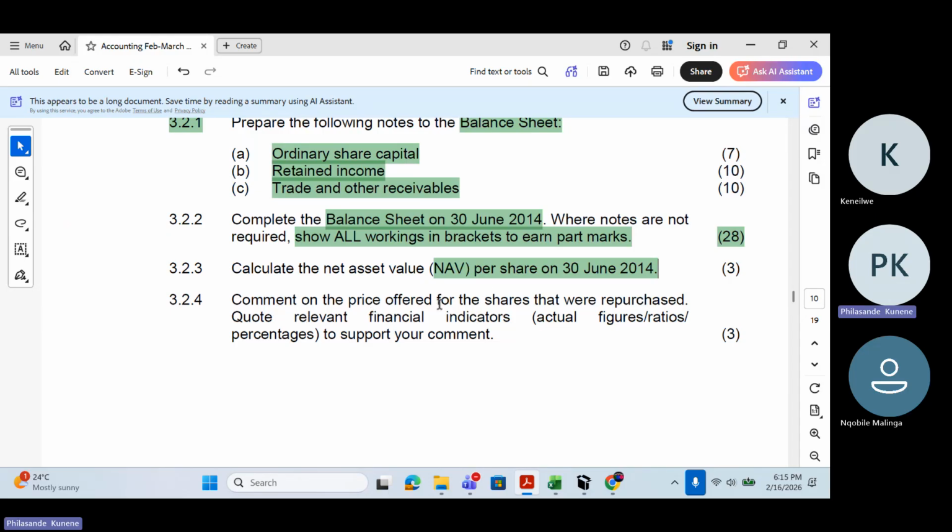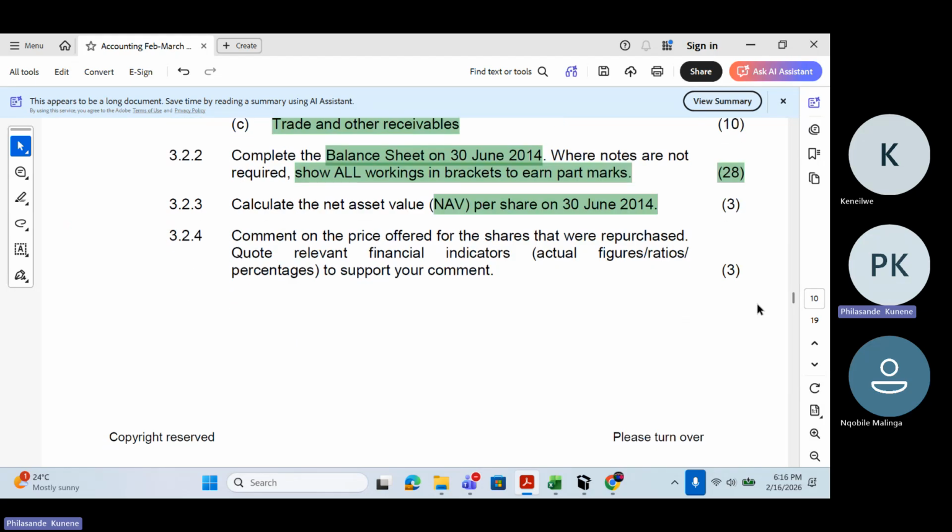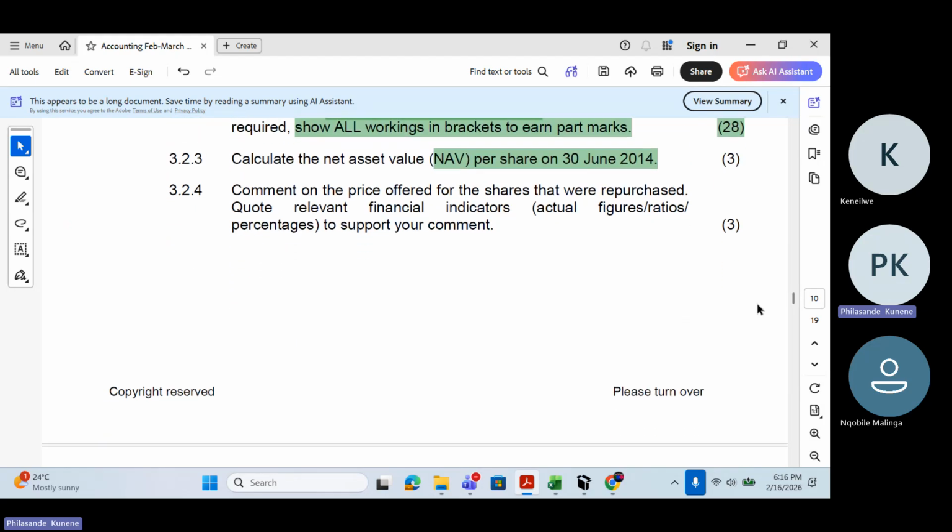Comment on the price offered for the shares that were repurchased. Quote relevant financial indicators, actual figures, ratios, or percentages to support your comment. You just comment on the shares that were repurchased. I don't know what they want us to comment on, but they want you to have a comment on that.